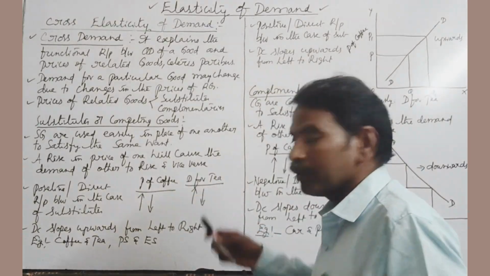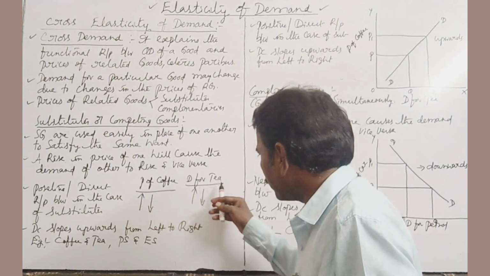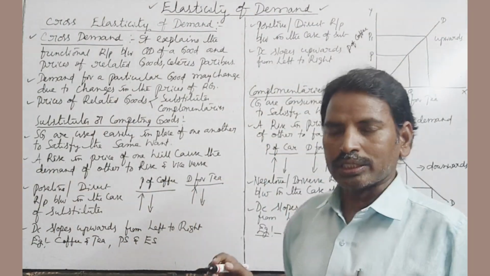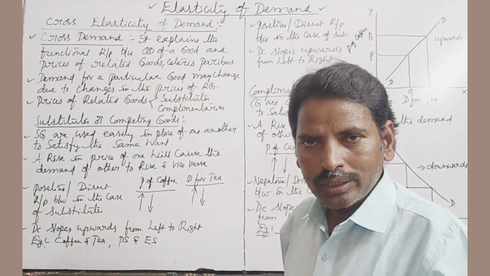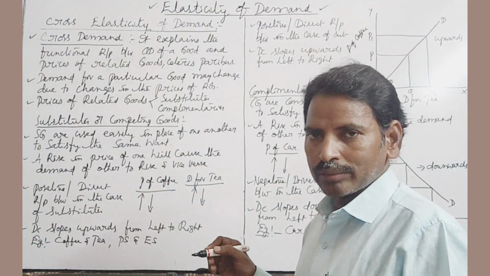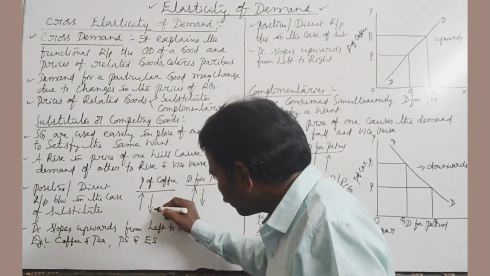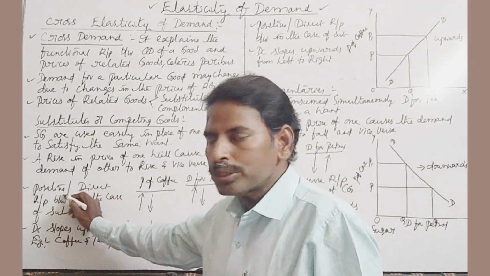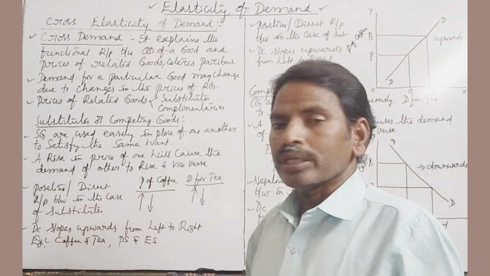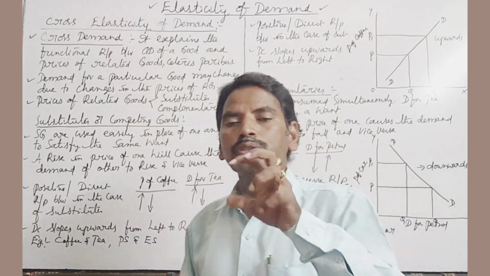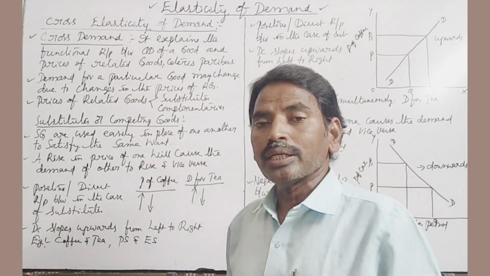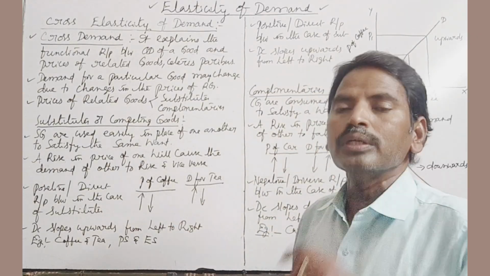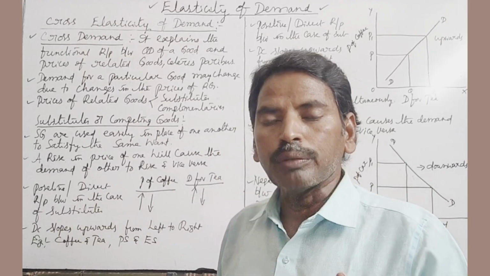Next, for example, coffee and tea are substitutes. Price of coffee, demand for tea. When the price of coffee increases, the demand for tea also increases, and vice versa. That means when the price of coffee falls, demand for tea also falls. Therefore, there is a positive or direct relationship in the case of substitutes. Substitutes విషయంలో పాజిటివ్ రిలేషన్షిప్ ఉంటుంది, డైరెక్ట్ రిలేషన్షిప్ ఉంటుంది. Therefore, the demand curve slopes upwards from left to right.